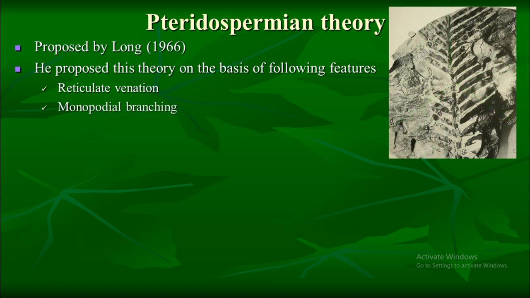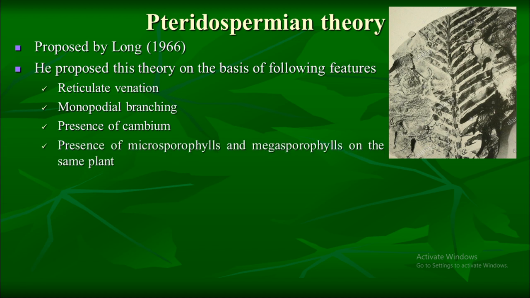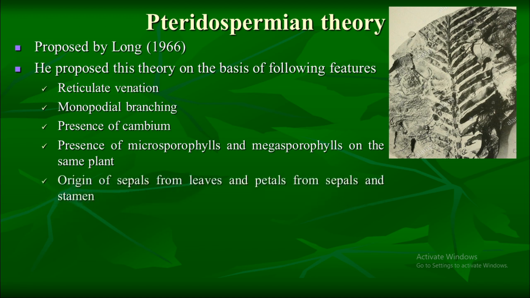presence of monopodial branching, that is, one branch forms a number of branches, presence of cambium, that is, there is secondary growth. One more character is presence of microsporophylls and megasporophylls on the same plant, that is, these plants are bisexual. Another character is origin of sepals from leaves and petals from the sepals and stamens. Another character is similarity in seed structure.